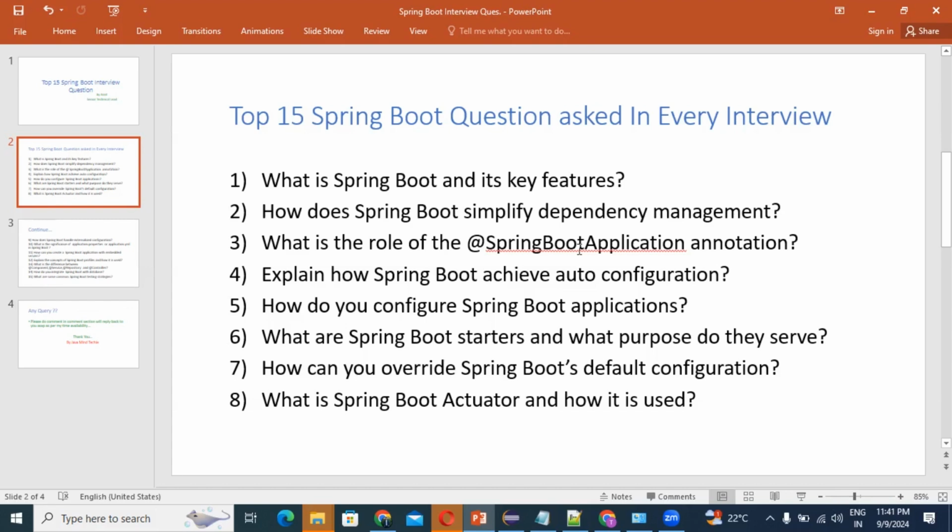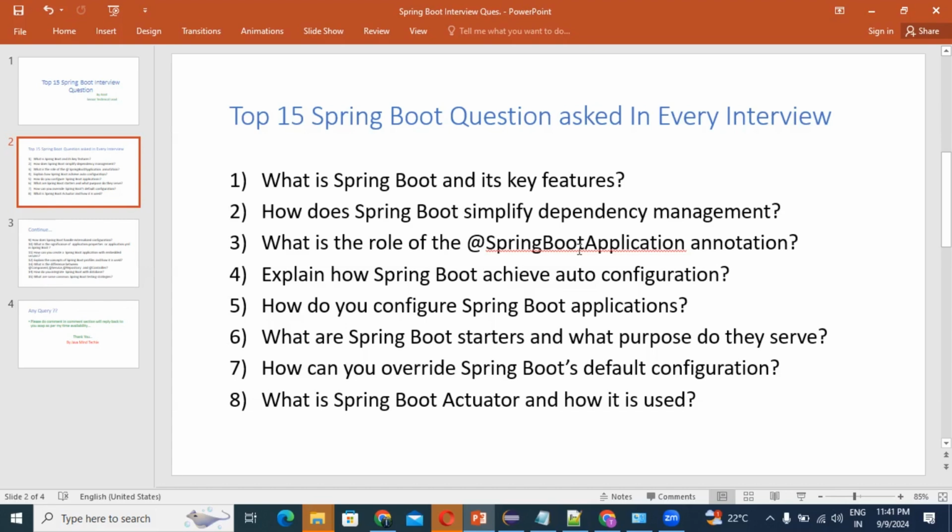Correct, guys? Second annotation, @EnableAutoConfiguration. @EnableAutoConfiguration enables Spring Boot auto configuration features. That means it is used to enable auto configuration in Spring Boot for the application context.